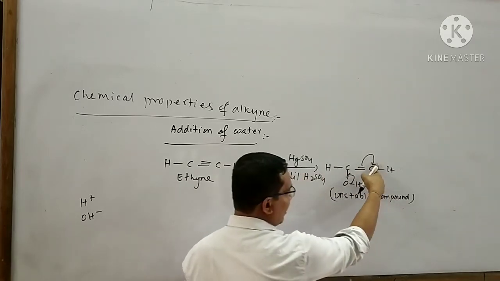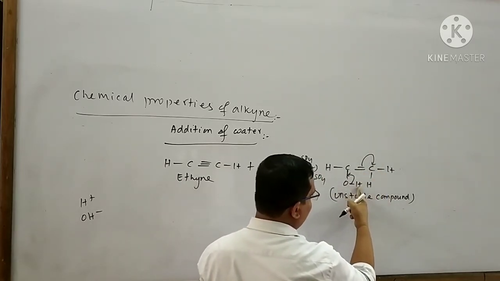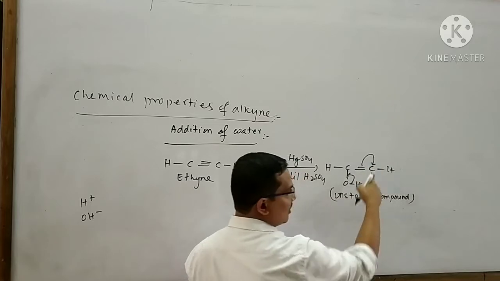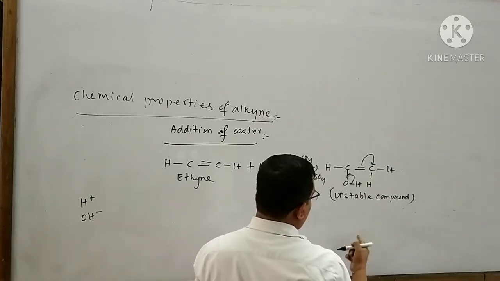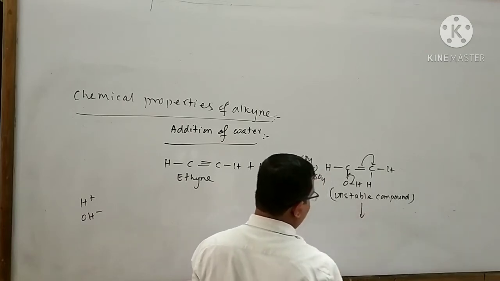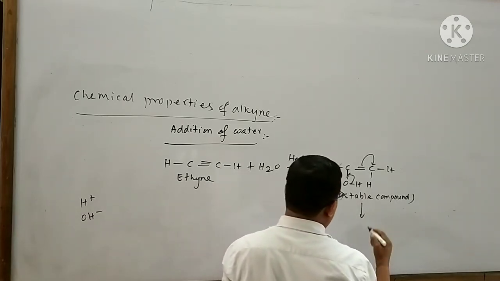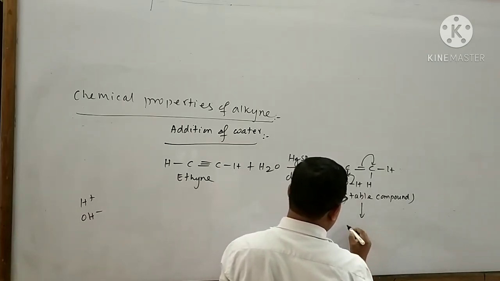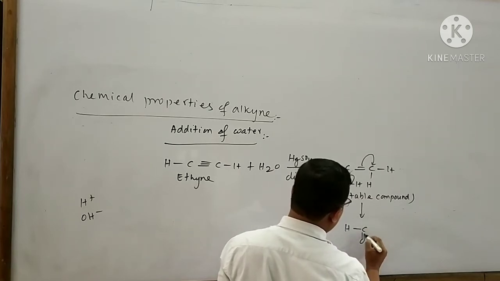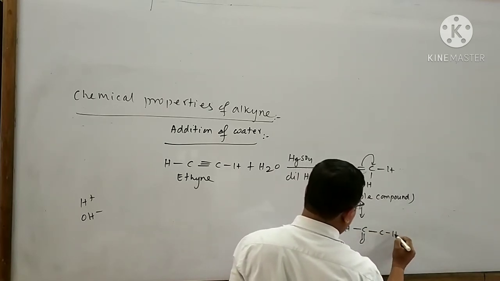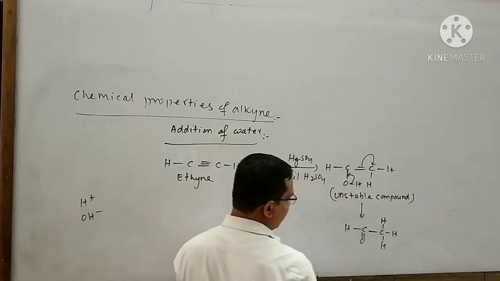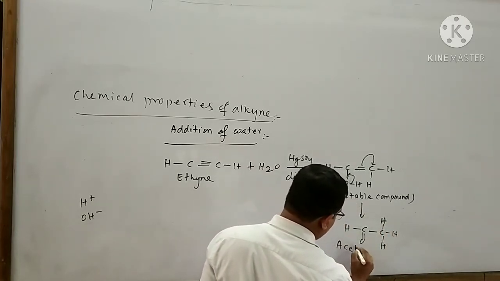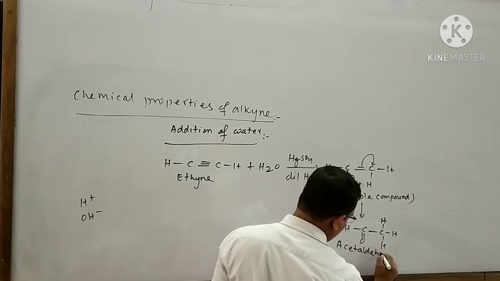Here a minus charge will arise and this H plus ion will attach with this minus charge ion. That means I can write the stable product like this: H bond C, double bond O, bond C, bond H, bond H, bond H. The name of this product is said to be acetaldehyde.